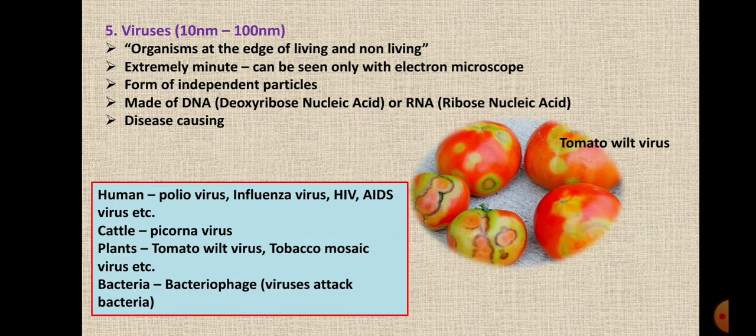In cattle, it is picorna virus. In plants, tomato wilt virus and tobacco mosaic virus. And in bacteria, bacteriophage, which attacks bacteria. And you know what corona is? It is also a virus. So it also has DNA or RNA and it is covered by a protein coating, right?